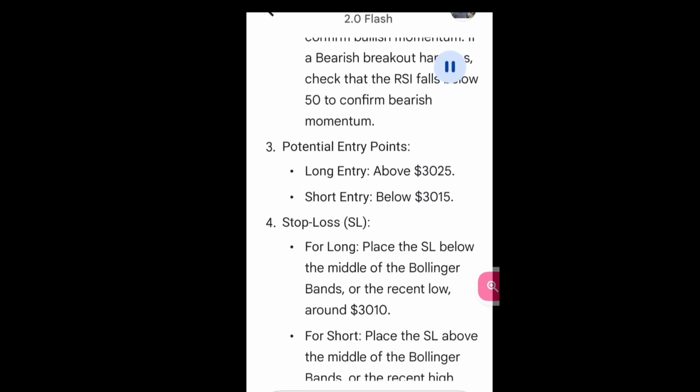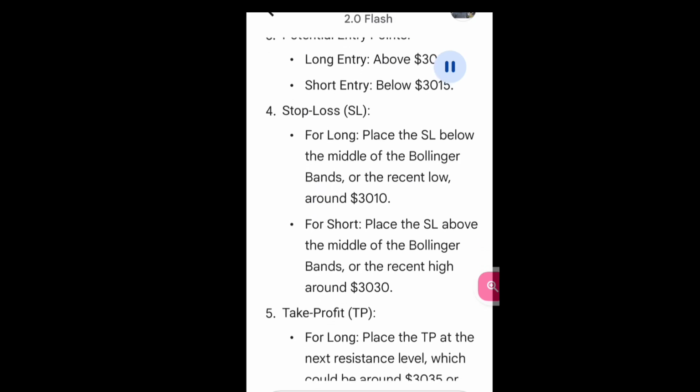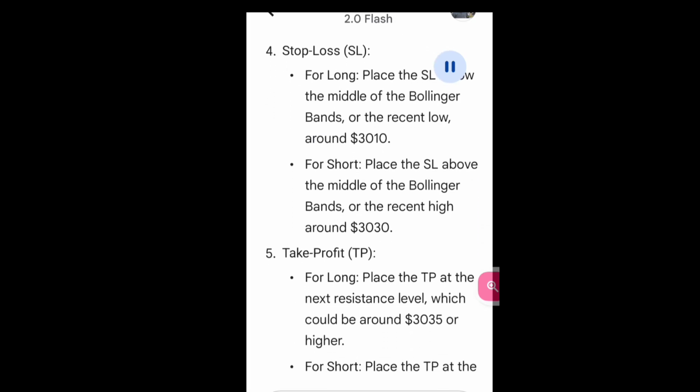3. Potential entry points. Long entry, above $3,025. Short entry, below $3,015. 4. Stop loss, SL. For long, place the SL below the middle of the Bollinger Bands or the recent low around $3,010. For short, place the SL above the middle of the Bollinger Bands or the recent high around $3,030.